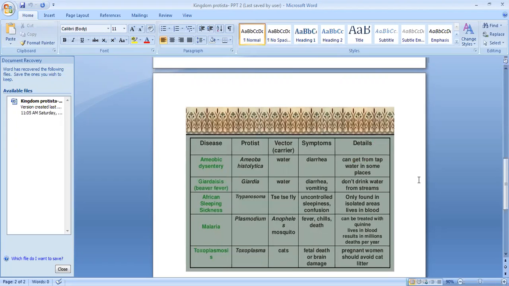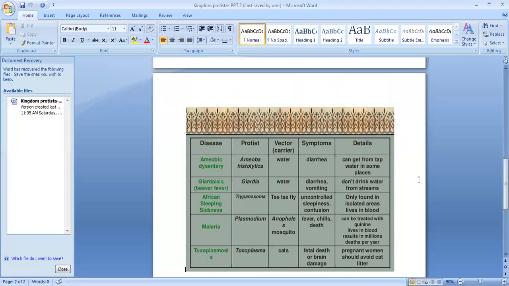So first one is amoebic dysentery. It is caused by Amoeba histolytica. In the second column they have given the name of the organism or protista, which protista makes that particular disease. So amoebic dysentery is caused by Amoeba histolytica. Vector, it is through water. Symptoms, diarrhea. We can get it from tap water in some places. So this disease we can get from tap water in some places. So we should avoid these tap waters.